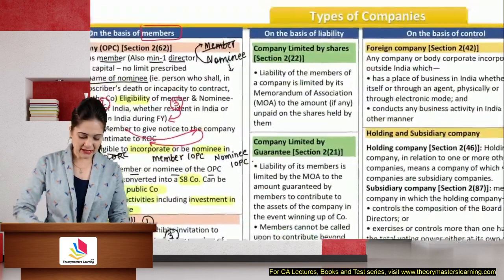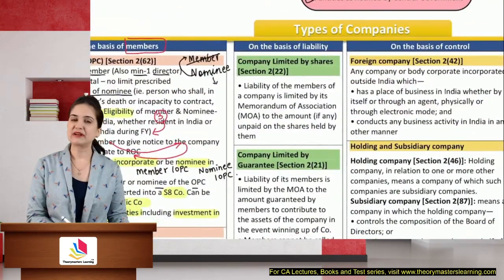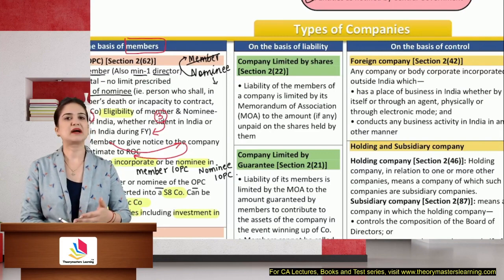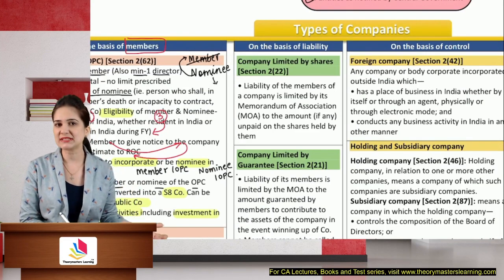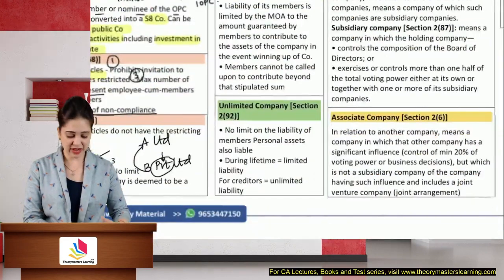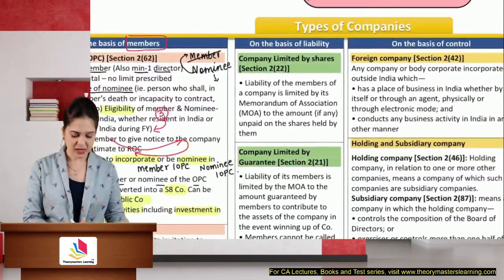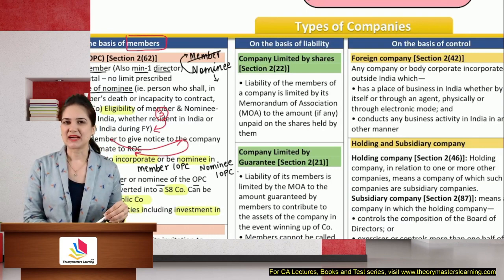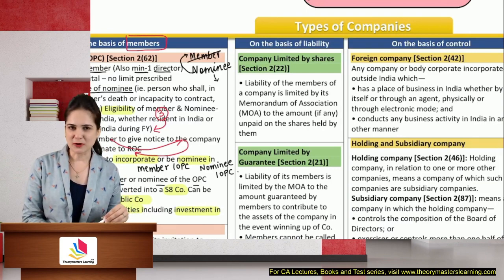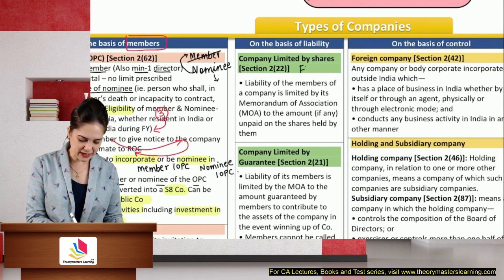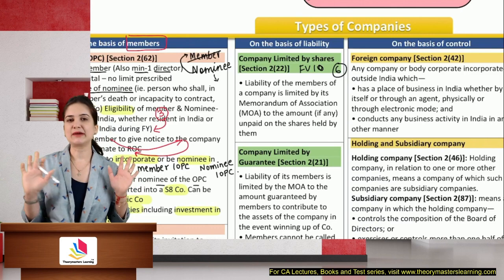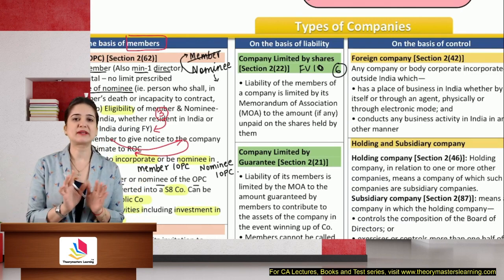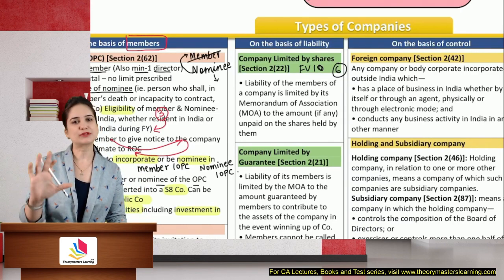Okay. Then there is classification on the basis of liability, wherein the company can be classified as a company limited by shares, company limited by guarantee. We can even have an unlimited liability company. Company limited by shares. In this, the liability of members is restricted to, tell me, the amount unpaid on shares. So if the shares are of face value 10 and I have paid 6 rupees, now my liability is only 4 rupees. You cannot expect the members to give you anything more than 4 rupees.